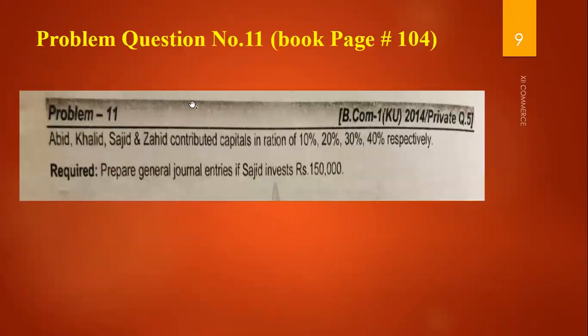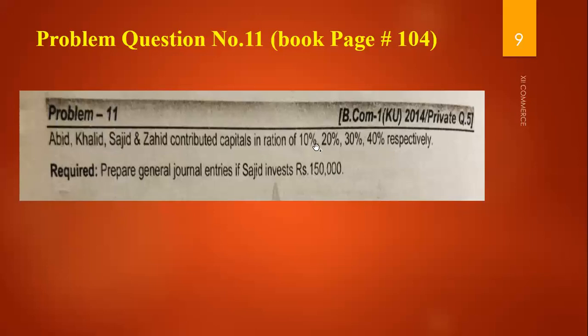This is problem number 11 on book page number 104. This is your past paper question of 2014 private. In this question, the main difference compared to the previous question that we discussed is that they have given the percentages. If you go through the previous questions, we don't have any percentages. We always find the questions in the form of ratios or fractions, but here they have given us the percentages of the partners. It means ratios in the form of percentage.